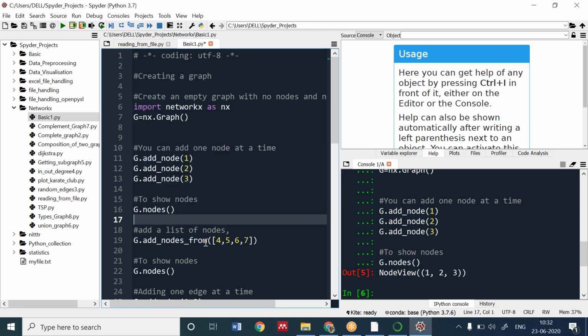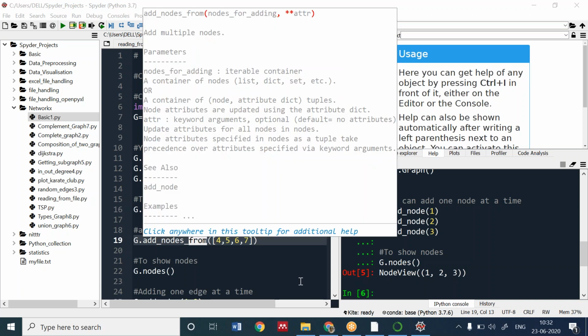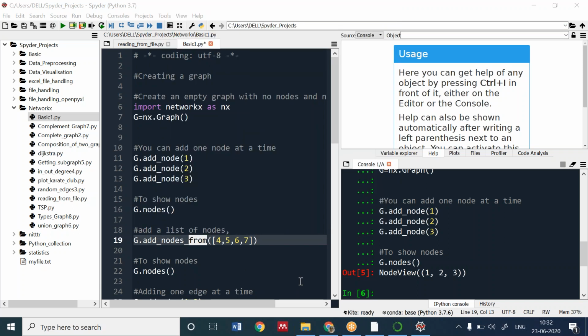Now, just now I told what add_nodes_from does. I've just now told that G.add_nodes_from, what does it do? I want in the chat box, what does it do if I run this line of code, creating nodes from this.